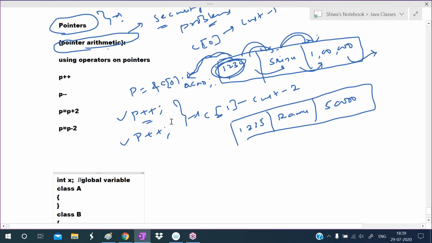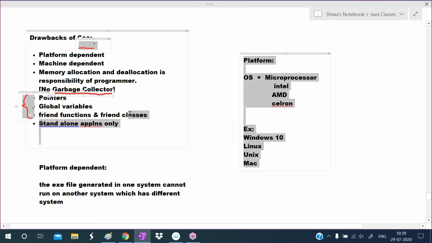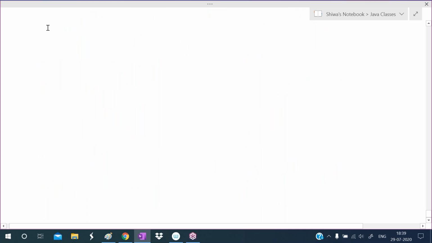Yes. Then next, friend functions. It's friend functions and friend classes. C++ supports friend functions and friend classes.